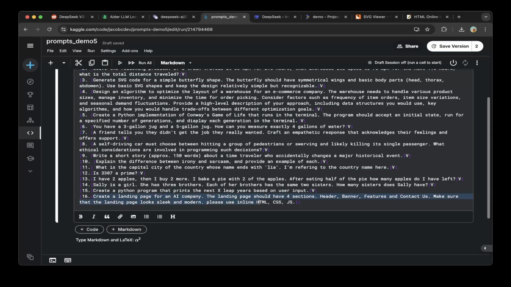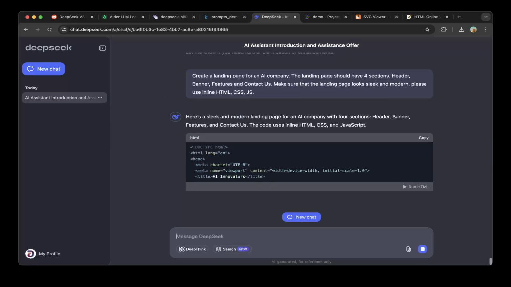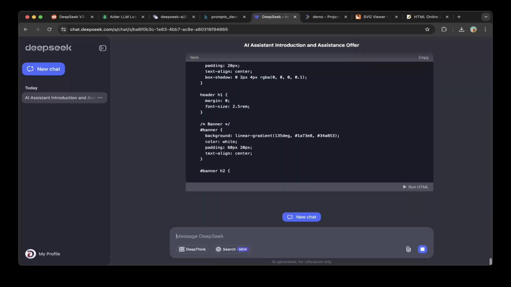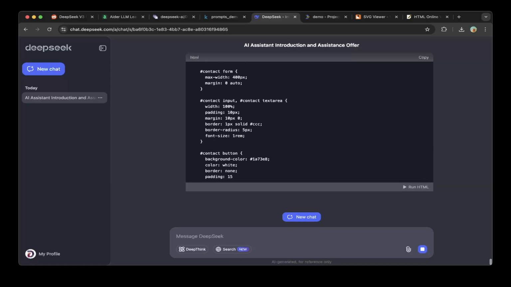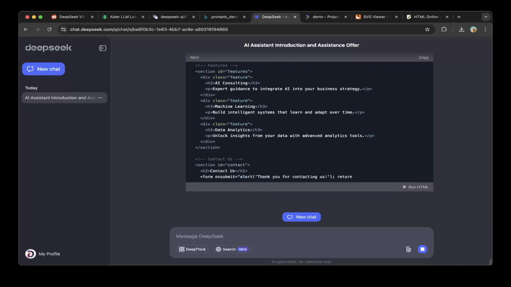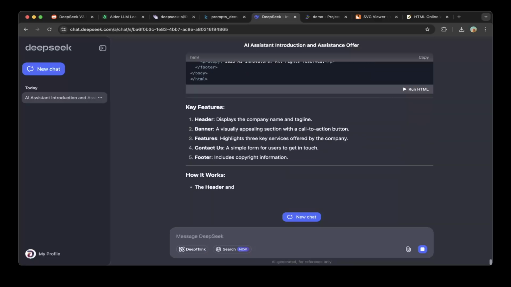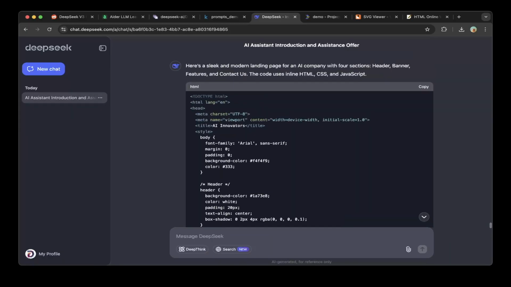The 16th question. Create a landing page for an AI company. The landing page should have 4 sections: header, banner, features, and contact us. Make sure that the landing page looks sleek and modern. So let's copy paste the question. Okay, let's copy paste the HTML, JavaScript and CSS code and see how that looks.